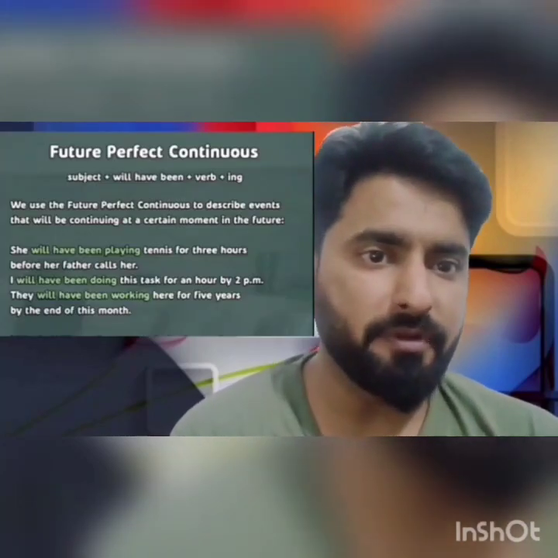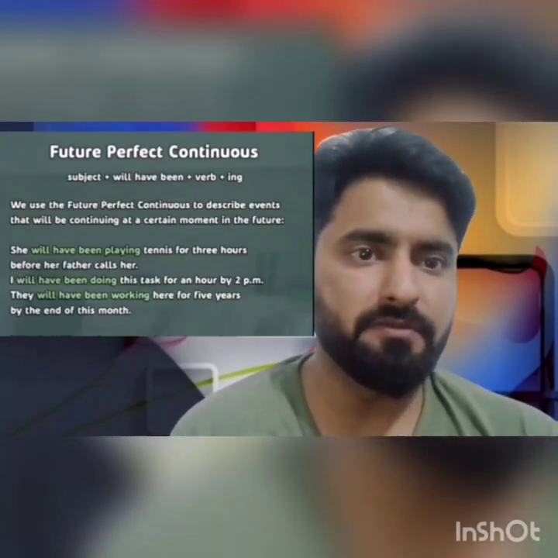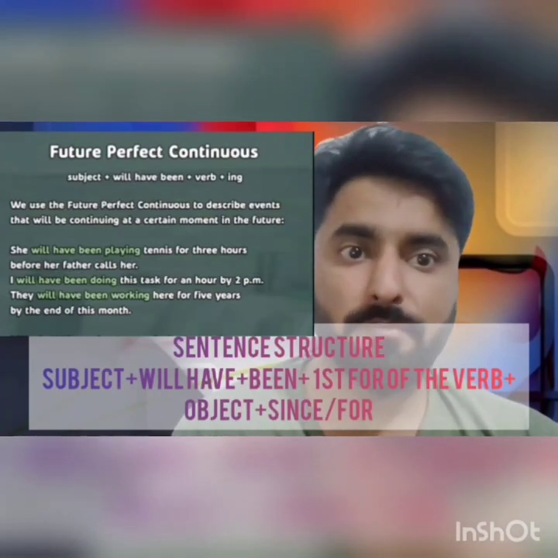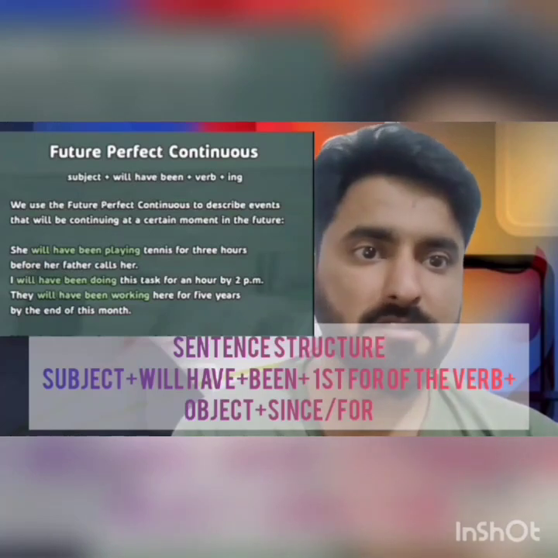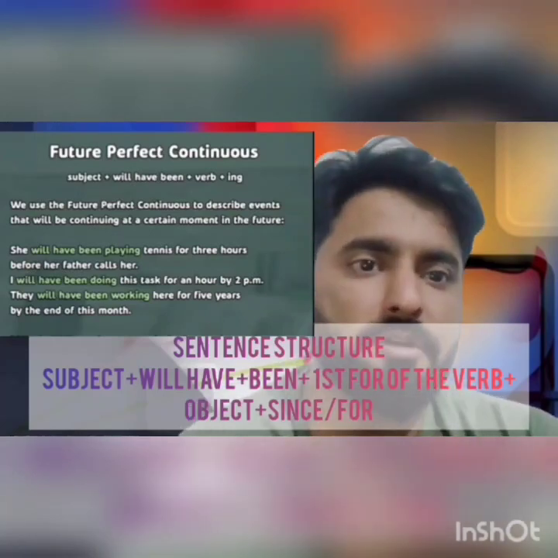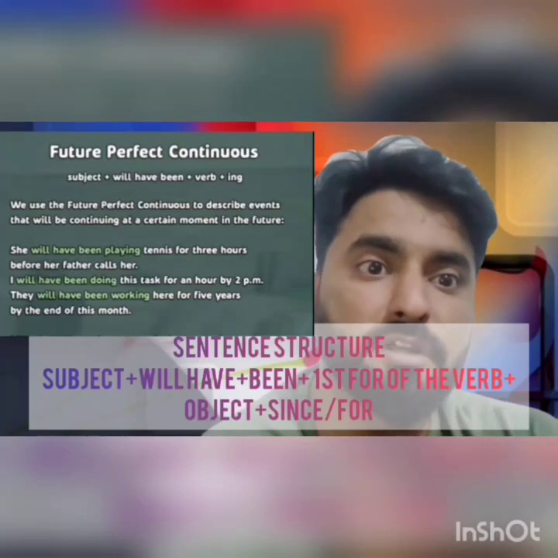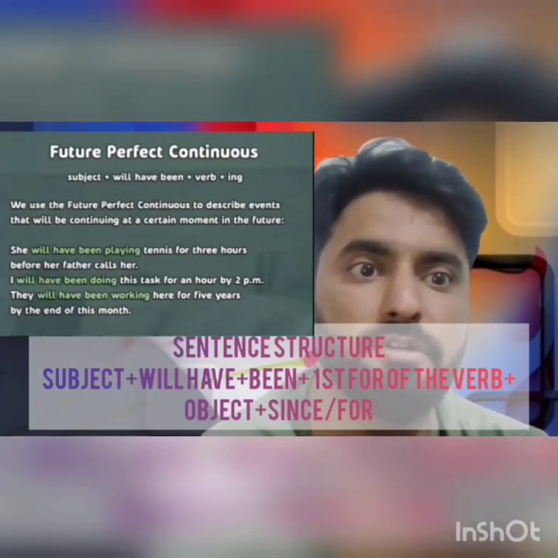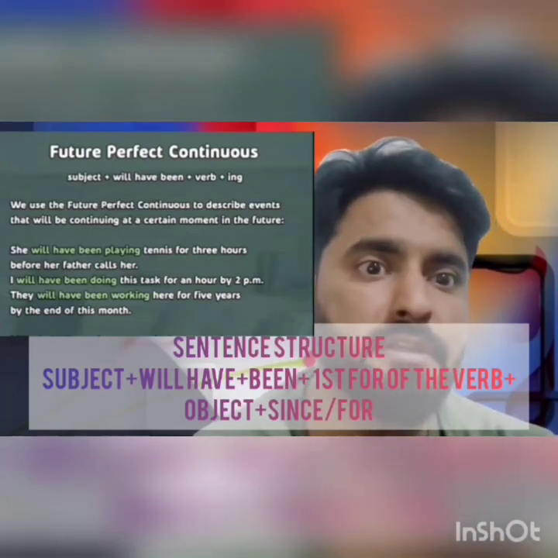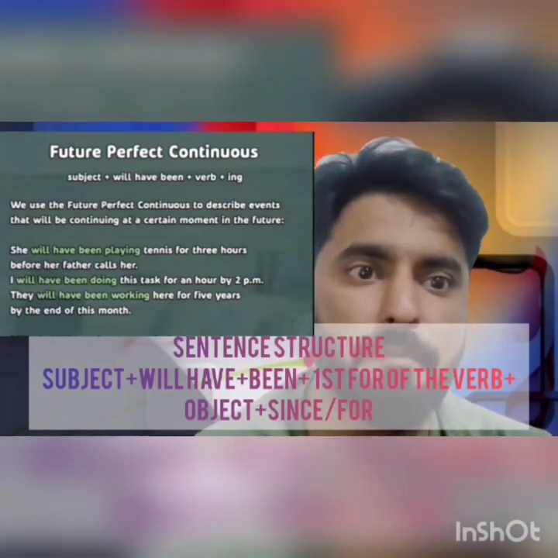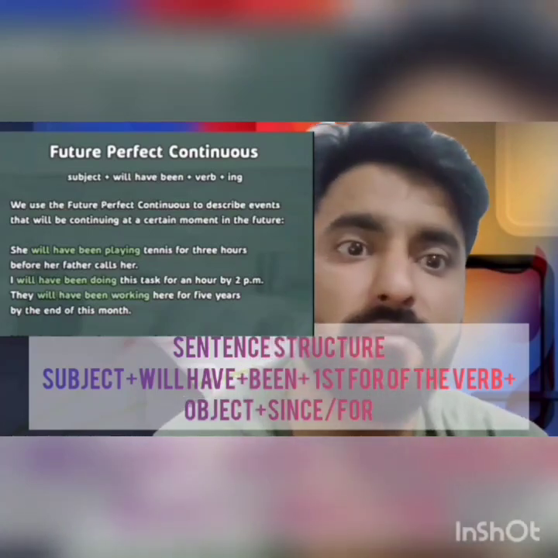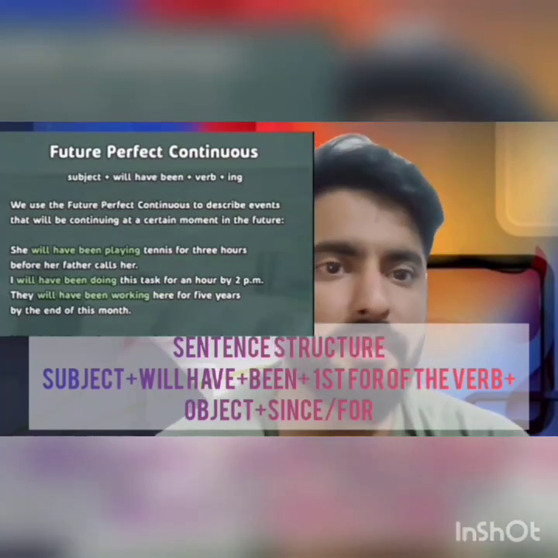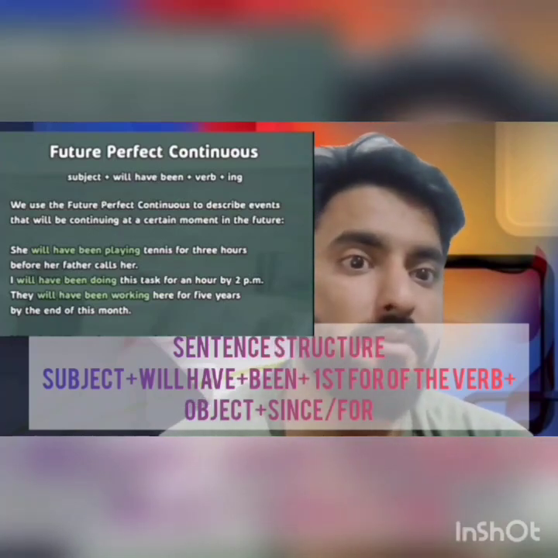In future perfect tense, the structure will be subject plus will have plus third form of the verb plus object. Here the past participle is written. The past participle means third form of the verb. In future perfect tense, we talk about future events that will be finished before a certain moment in the future. For example, I will have done this task by 3 p.m. tomorrow. Second example, she will have spent all her money before she came back home. Third example, he will have read this book before I need it.